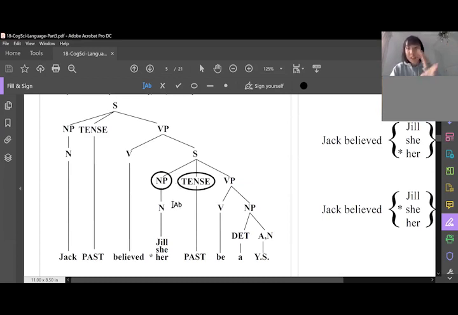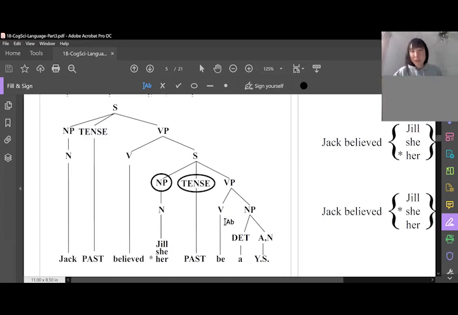Here's an example of something that doesn't govern each other: if you're cousins. As you see here, this noun cannot govern this verb. Even though it looks like they're on the same level, they're not sisters. They're actually cousins because their mom isn't the same. This person has this mom, this person has this mom. They're not the same mom, so that doesn't work either. And that's the basic rules.